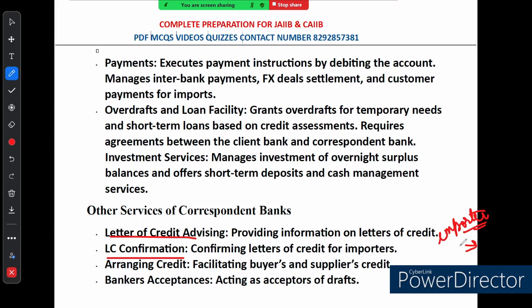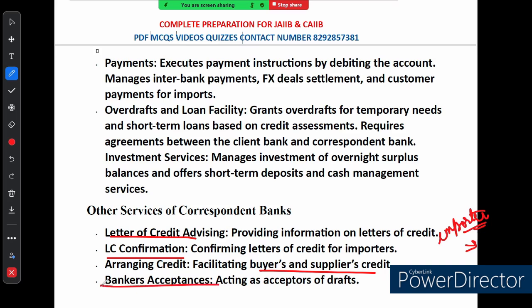And what about advising? We have talked about how the seller will get paid as long as they meet the terms of the agreement. That's called advising. But that is not all. They also confirm, right? Now let's talk about credit. So a correspondent bank can arrange both buyer and supplier credit. This means that they can help set up financing options that make it easier for businesses to buy and sell goods internationally. Whether it is extending credit to a buyer or arranging payment terms for the supplier, correspondent banks play a key role in keeping trade flowing smoothly.